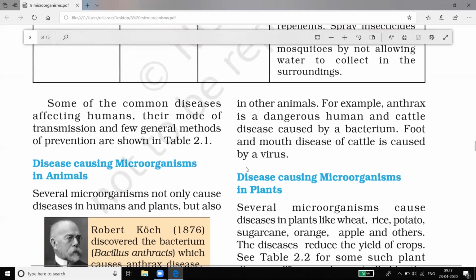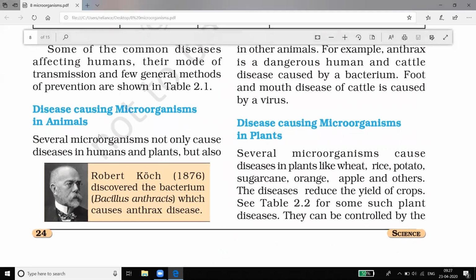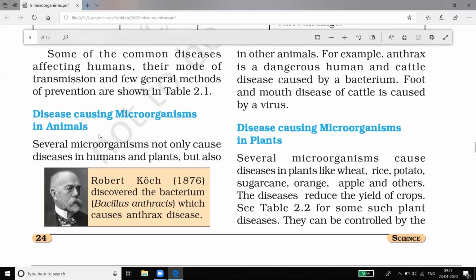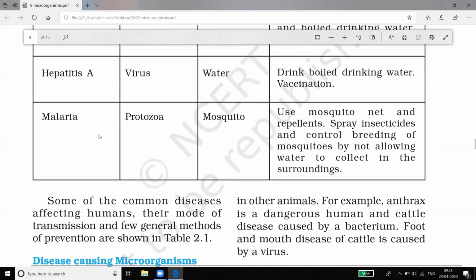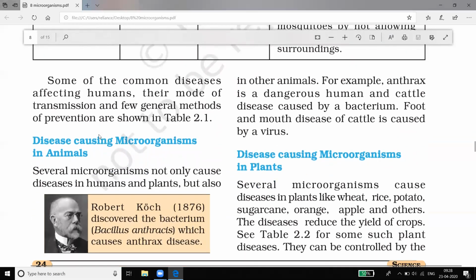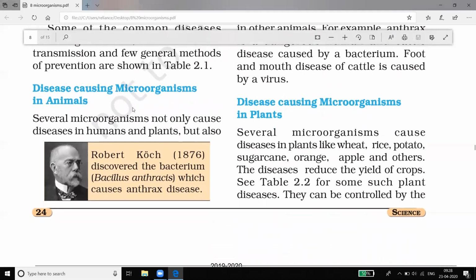Now the next topic: disease-causing microorganisms in animals. In animals also, some diseases are caused by microorganisms. Robert Koch was the scientist who discovered the bacterium Bacillus anthracis, which causes anthrax disease in animals. It is very dangerous and is transmitted from cattle to humans also. Another disease, foot and mouth disease, is also seen in cattle and is caused by a virus.